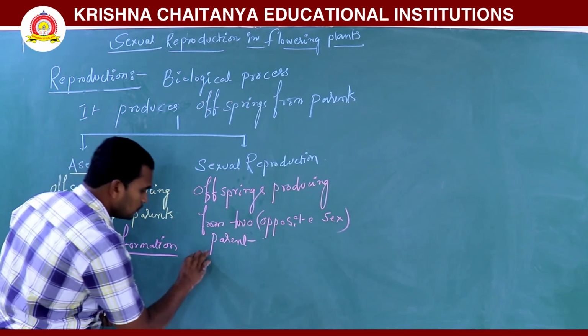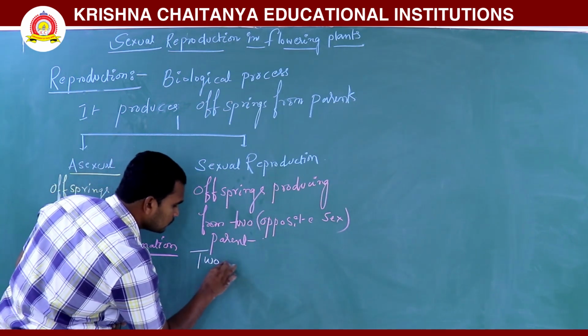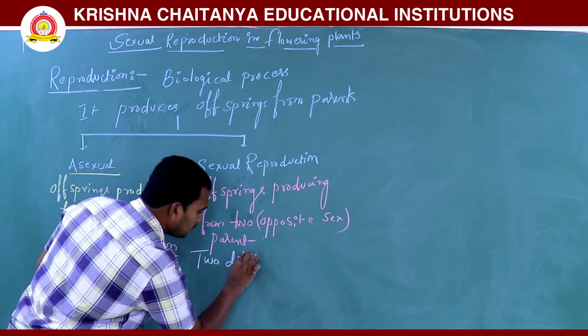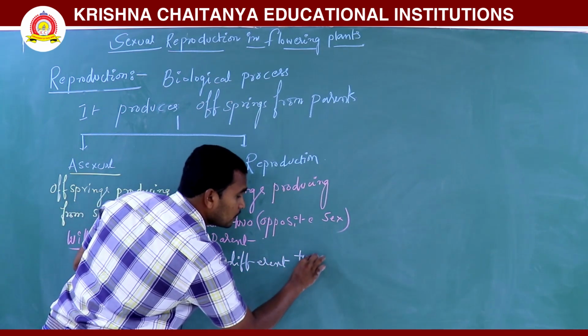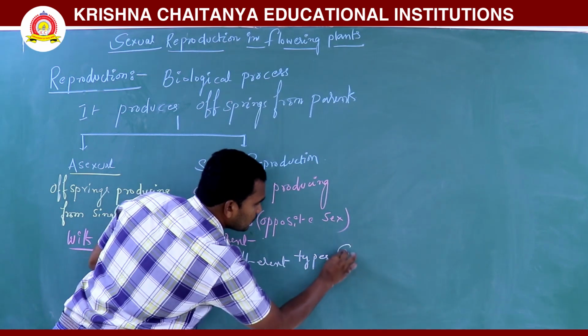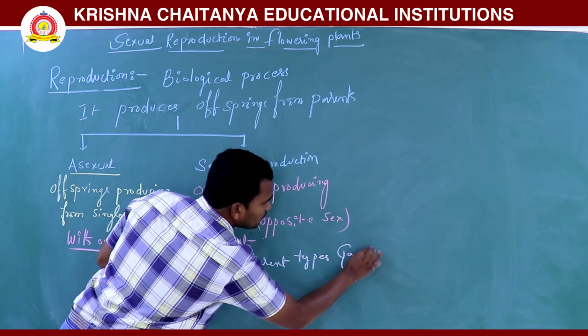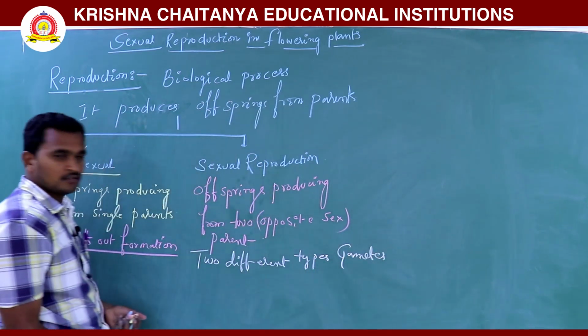It produces two different types of gametes.